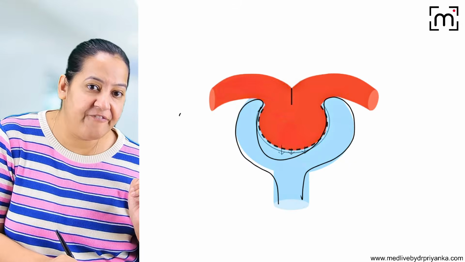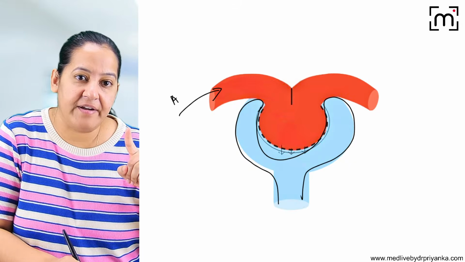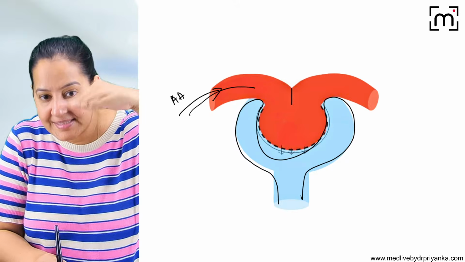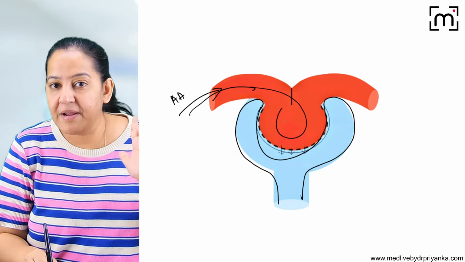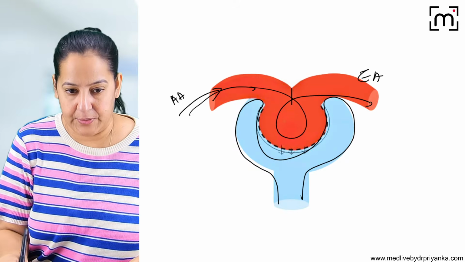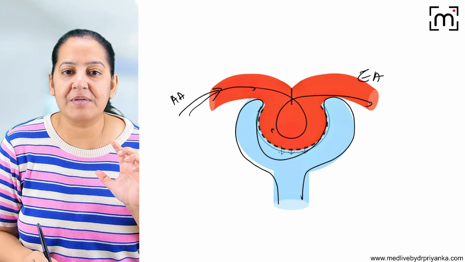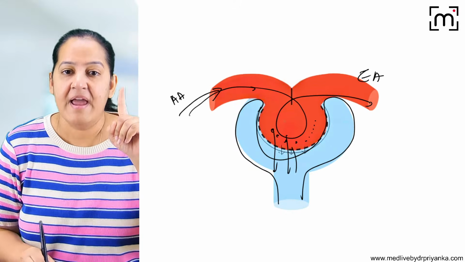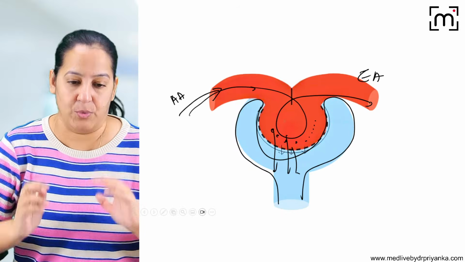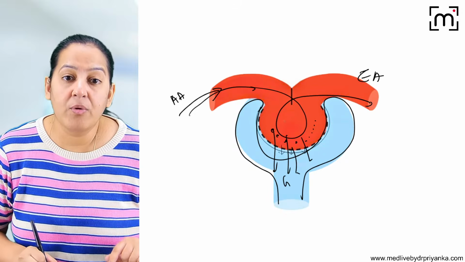Now have a look. The afferent arteriole is coming here, going inside the Bowman's capsule, making a tuft of capillary here. It makes a tuft of capillary and comes out as efferent arteriole. Whatever substances present in the blood which are supposed to get excreted, they will pass from here and accumulate in the Bowman's capsule. So this is known as glomerular filtration.